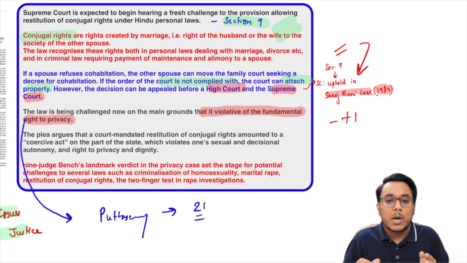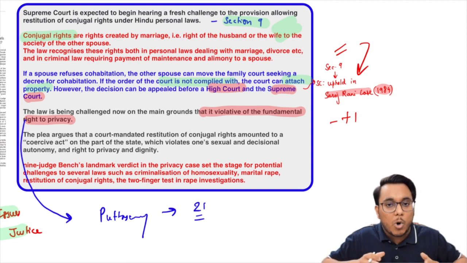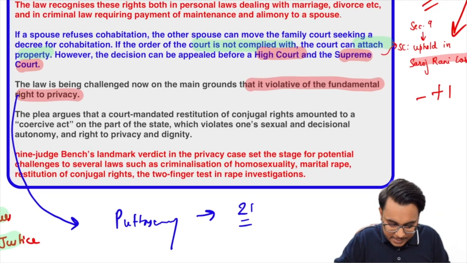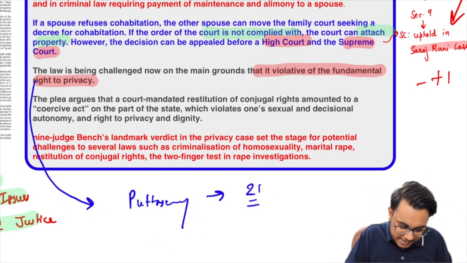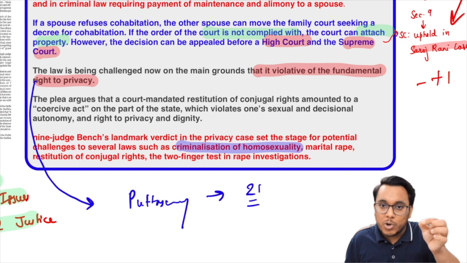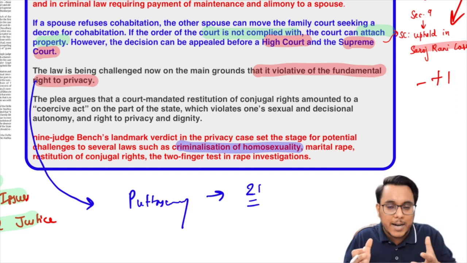Moreover guys, when we talk about the right to privacy which was given by the Puttaswamy case, many debates have opened up after that. We have already seen that Section 377, which criminalized homosexuality, has been struck down, because on the ground of privacy it was said that whatever sexual orientation a person has, you have no right to say that it is an offense.